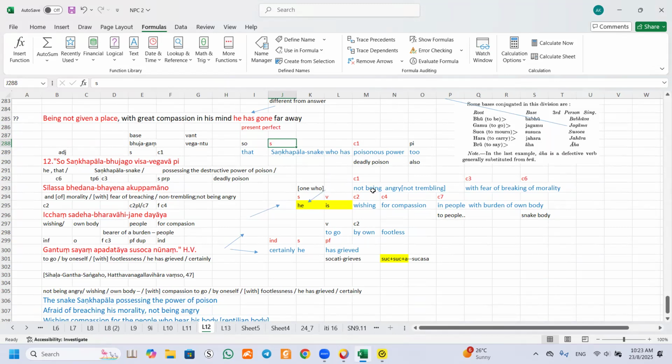Okay. Can you see now? So in this case, can you see the word? You take two of these. That means one is sila, morality. This one is beta, and this is a compound. This is a baya. Baya means it's a fear. So fear, that means plus this beta, fear of.